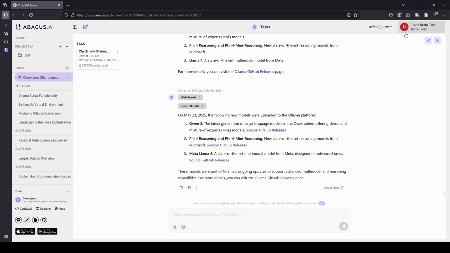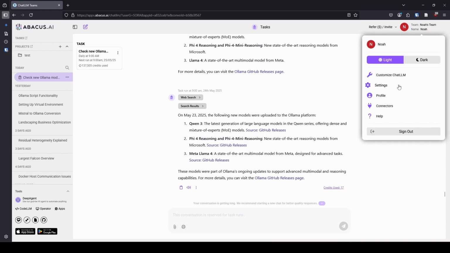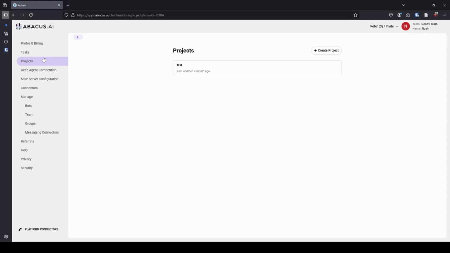Okay, so let's go back into the profile here. The second one I want to show you is projects. So previously on one of these videos on ChatLLM, somebody was like, oh, there's no folders, so that means it's garbage. There are folders, they just don't call them folders, they call them projects. I don't know if this actually existed when that comment was made or not because they continue to expand ChatLLM, but projects has been on here for a while. You can see I created a test one a while ago just to see how it worked.